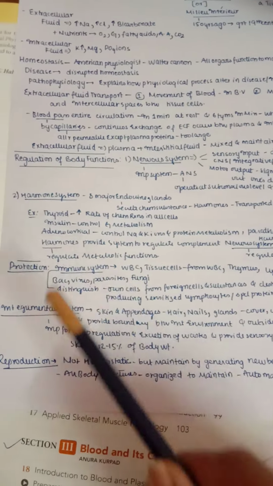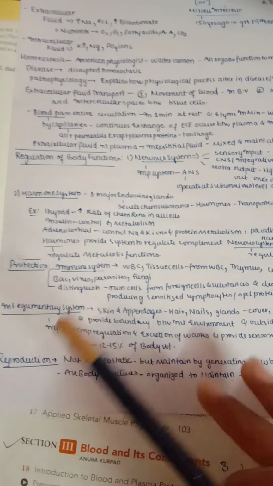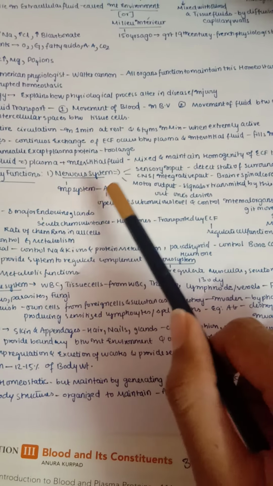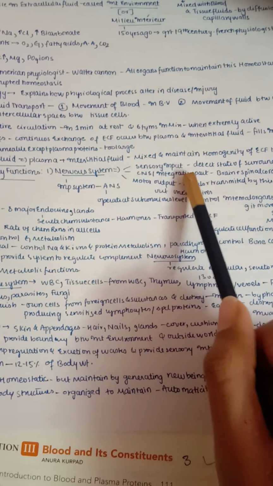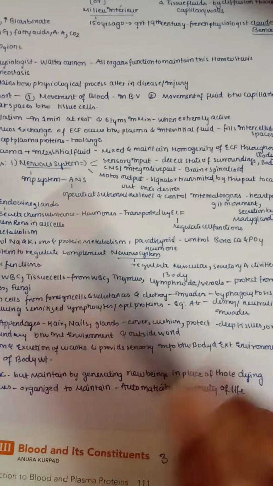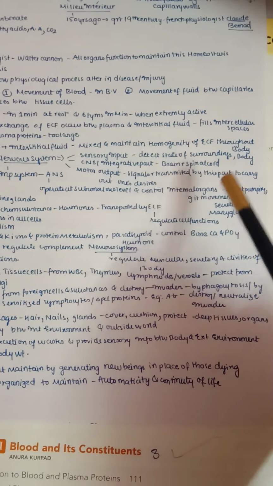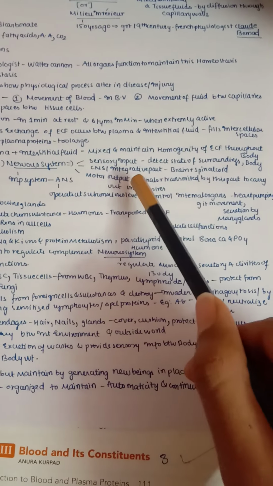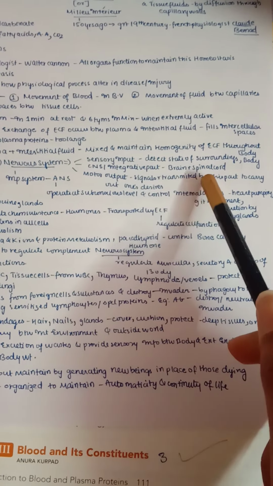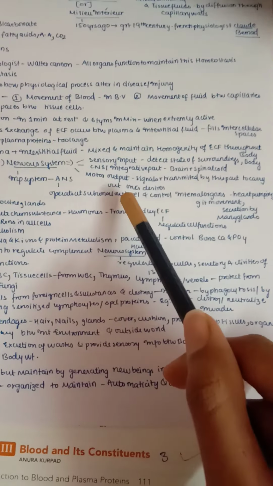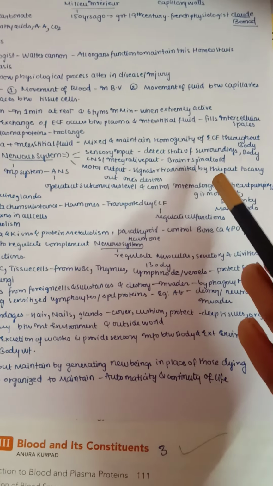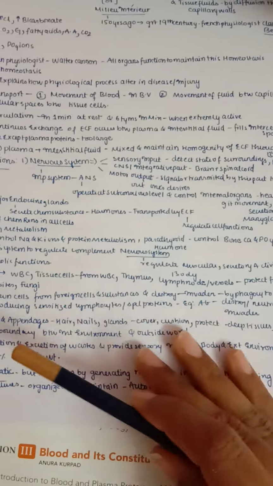So let us see the regulation of body functions. Here we have mainly the nervous system and the hormone system. The nervous system mainly contains sensory input, the central nervous system as the integrative part, and a motor output. The sensory input mainly detects the state of the surroundings or the state of the body, and the central nervous system, as the name suggests, integrates all this: brain and spinal cord. And the motor output is finally the output, where signals are transmitted by this part to carry out one's desires.